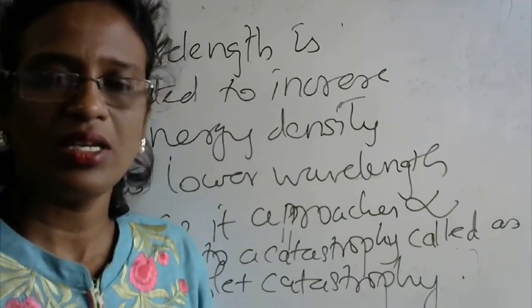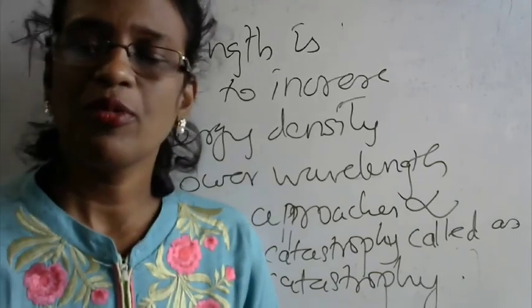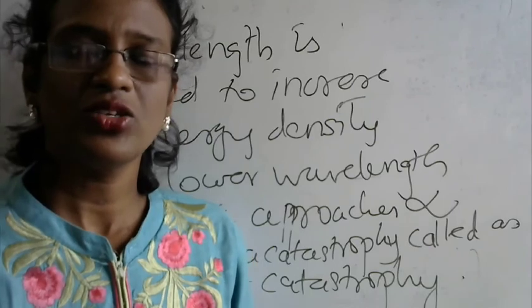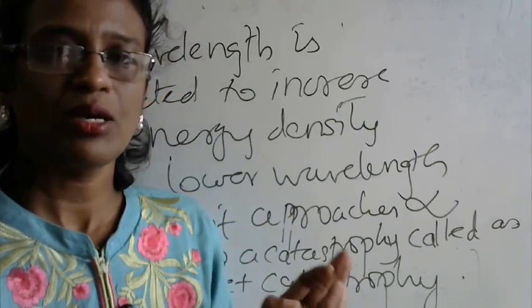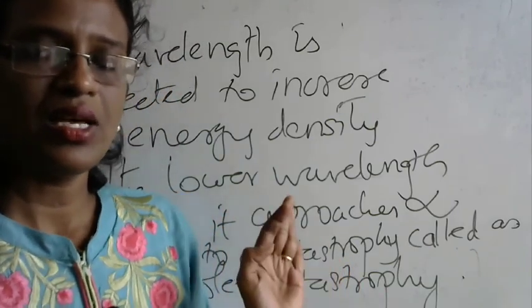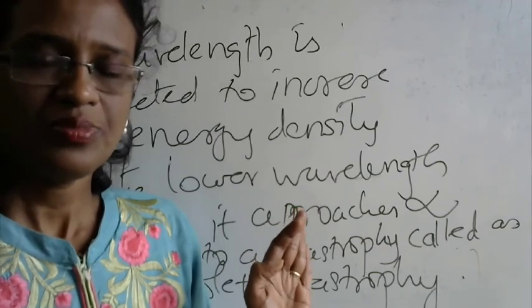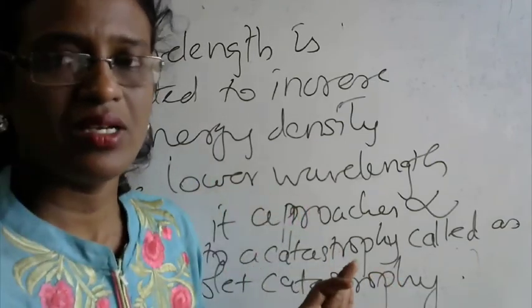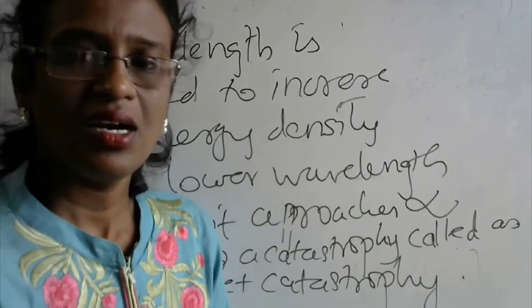Therefore, later on, Planck came up with his own hypothesis called Planck's law, and he tried to explain the black body spectrum as explained by Wien in the lower wavelength region and by Rayleigh and Jeans in the higher wavelength region.